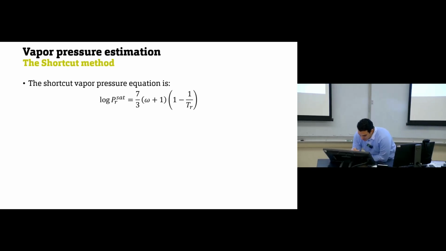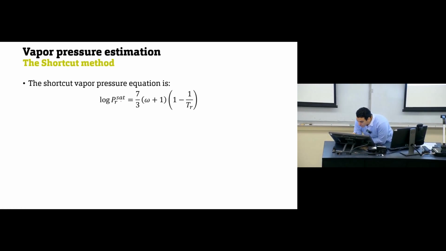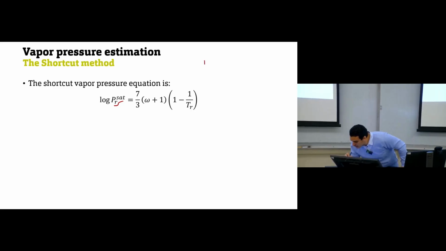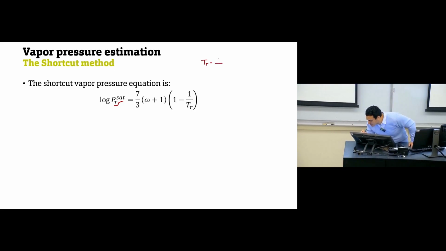So this one involves the logarithmic mean of reduced saturation pressure. Do you remember reduced properties? A reduced property is the property divided by the critical value of this property. So if you recall, we have reduced temperature, which is temperature divided by critical temperature. We have reduced pressure, which is pressure divided by critical pressure. Reduced saturation pressure is saturation pressure divided by critical pressure.